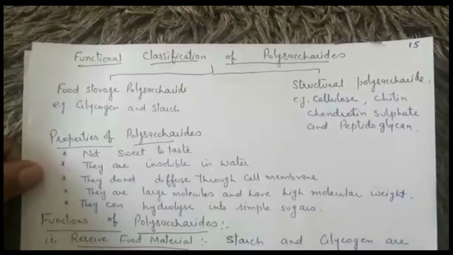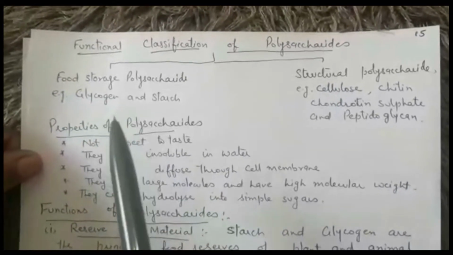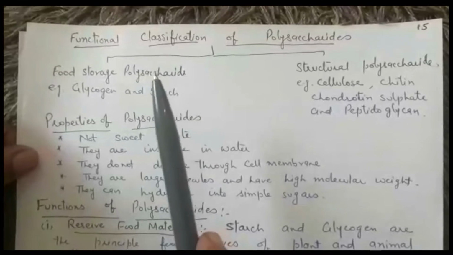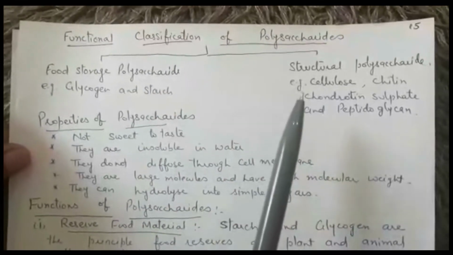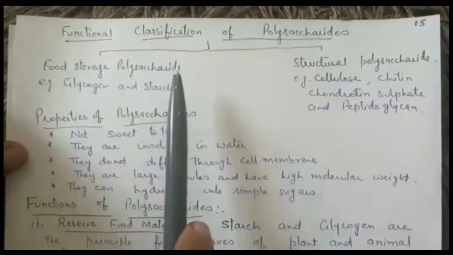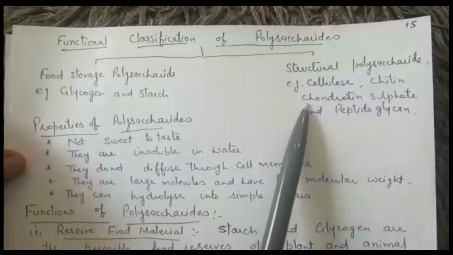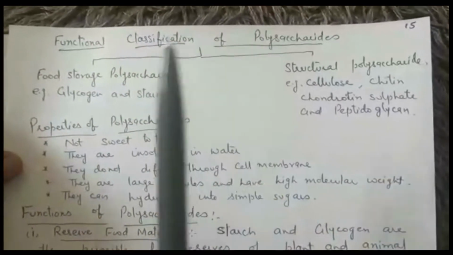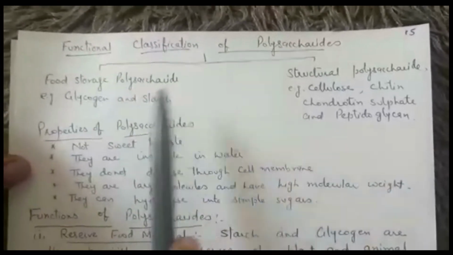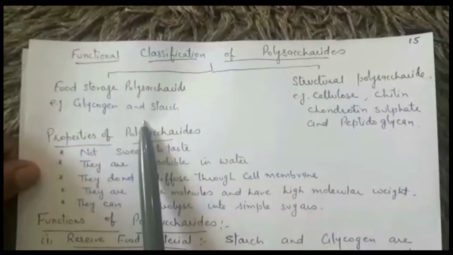Hello dear students, we have already covered polysaccharides. Now comes functional classification of polysaccharides. On the basis of their function, polysaccharides are classified into two categories. First classification was on the basis of their chemical composition. Now this classification is on the basis of their function.